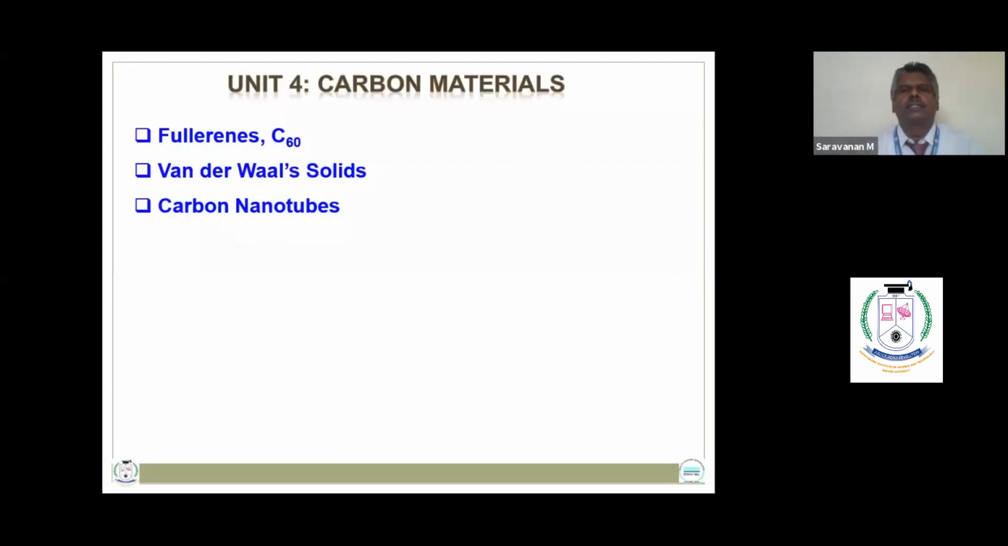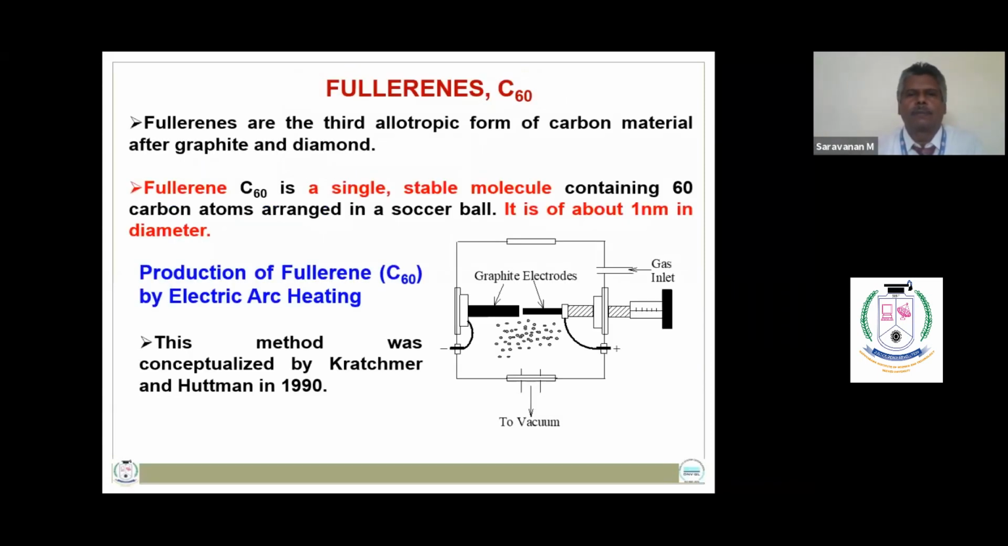The fourth unit is carbon materials, in which you are learning the topics fullerenes, van der Waals solids, and carbon nanotubes. Fullerene C60 is a single stable molecule consisting of 60 carbon atoms. It is about 1 nanometer in diameter.